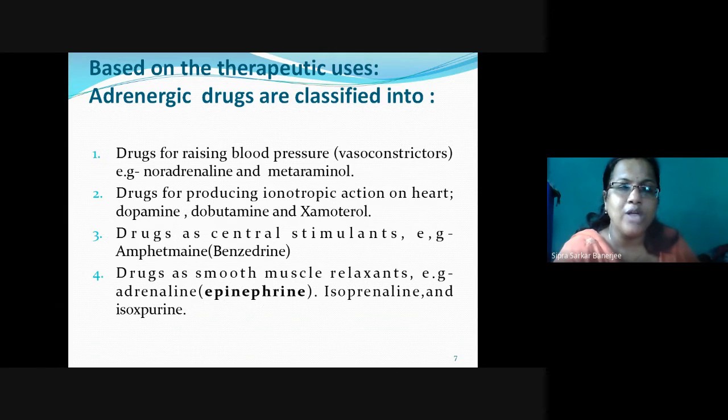Drug for producing inotropic action on the heart, that means they will be producing some pumping action, the drug is stimulating the contraction, like dopamine, dobutamine, and xamoterol. And drugs as central stimulants like amphetamine, and drugs as muscle relaxant like adrenaline, epinephrine, isoprenaline, and isoxsuprine. Okay? So these are the classification according to therapeutic uses.